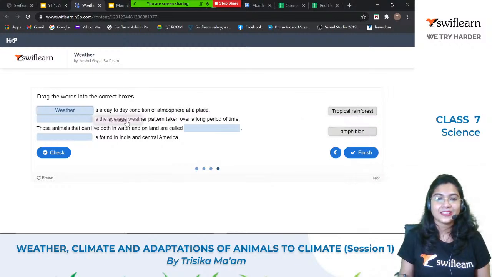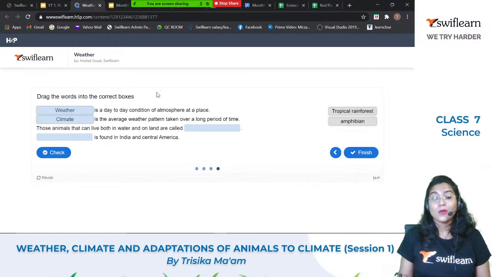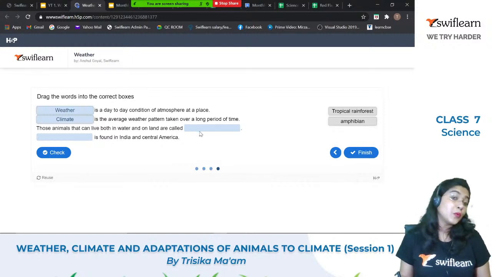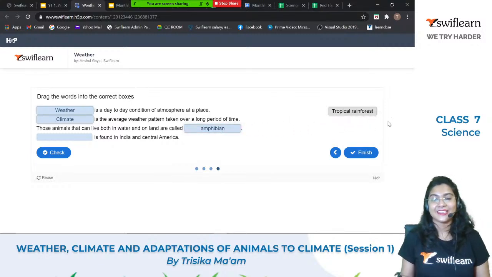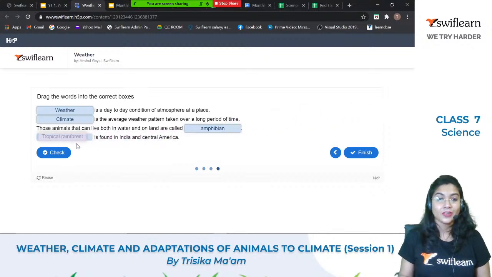Yes, climate, right? Yes, okay. Now coming to the animals who live both on land and water. Yes, we call them amphibians, right? Yes. And the last one, dash is found in India and Central America. We can find what type of rainforest?